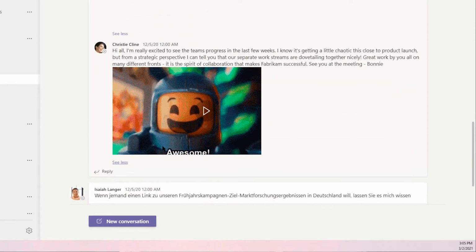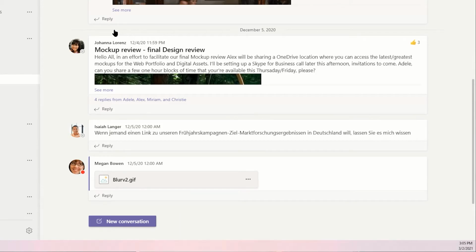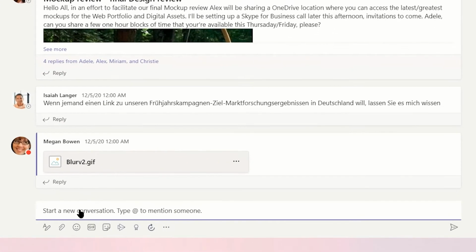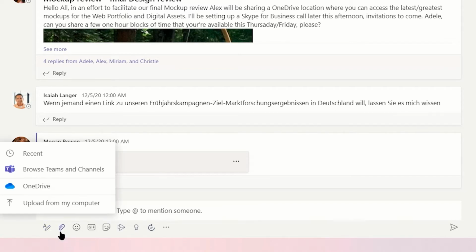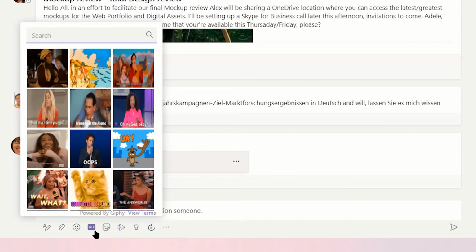Let's instead create a new conversation so we can see all of the options when making a post. When we click New Conversation, a text field appears with an assortment of buttons underneath. The first lets us use rich text formatting options, which we'll explore in a moment. The paperclip allows us to attach a file, either locally or from an online location, to this post. The next 3 are fun items: emoji, GIFs, and stickers.